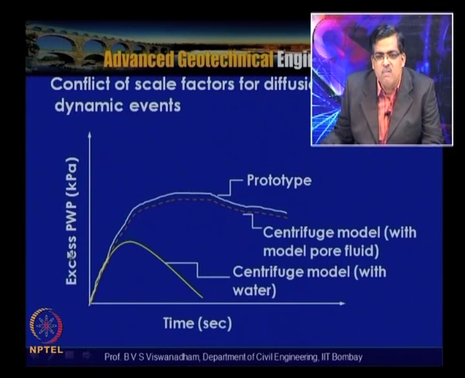But when we have a centrifuge model with water as the pore fluid, the excess pore water pressure rises because of the seismic disturbance, but the dissipation commences very rapidly. This is because of the relation Tm by Tp equal to 1 by n square. The diffusion event is faster than what actually happens in the field.